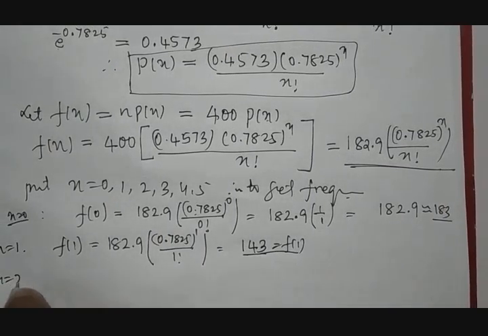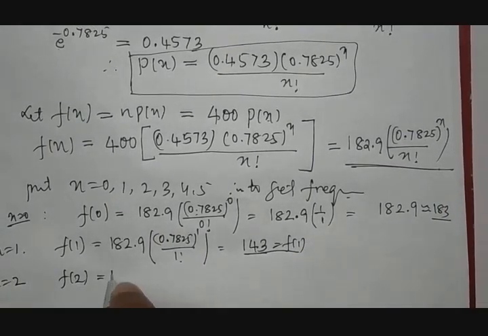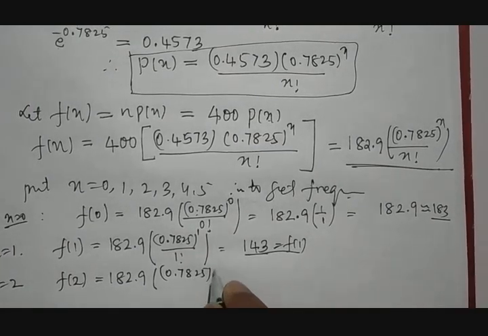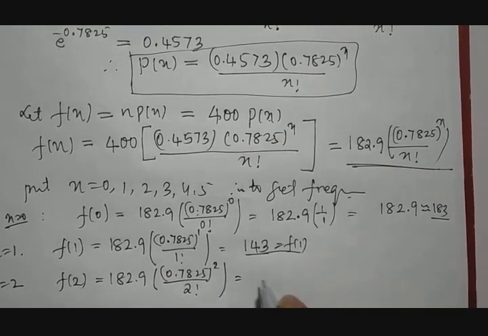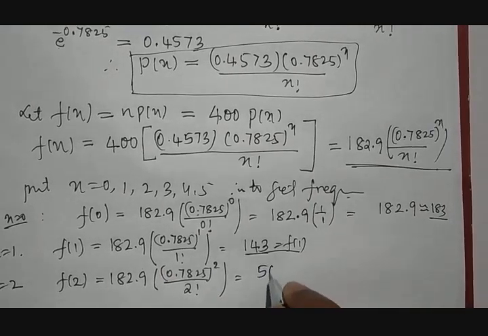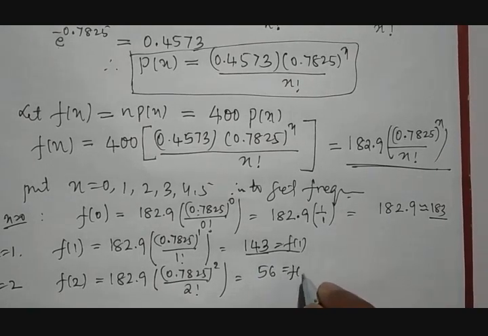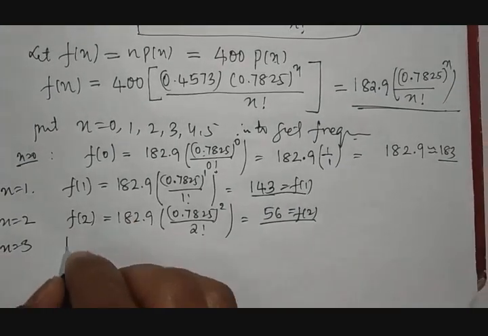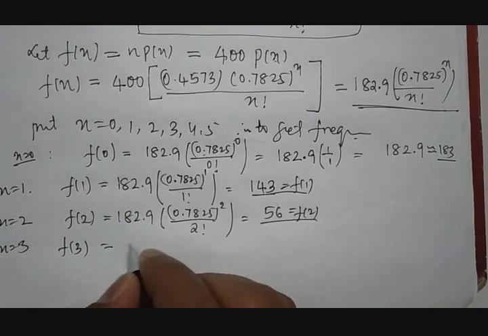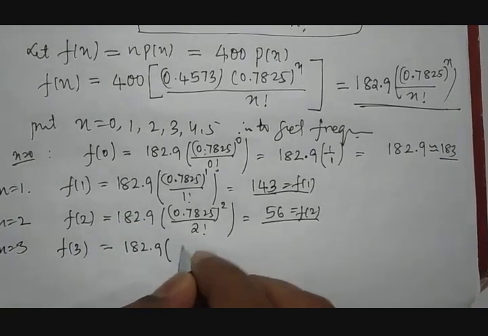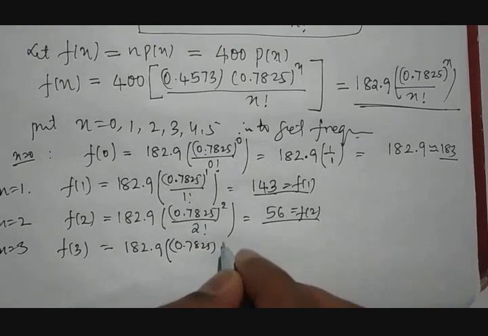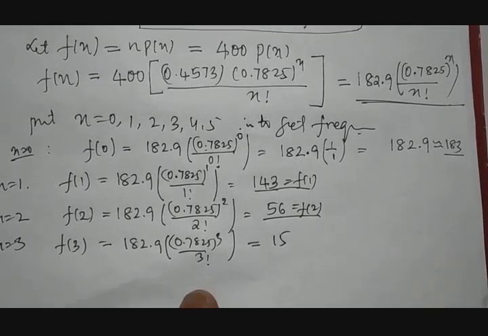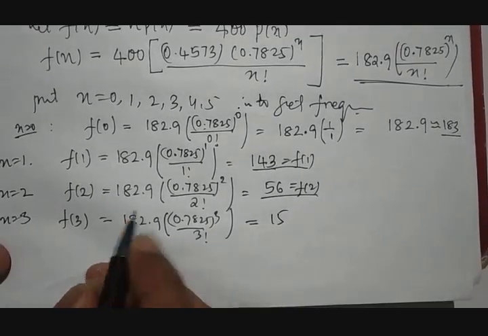Next, put x equal to 2. Then f of 2 is equal to 182.9 into 0.7825 squared divided by 2 factorial. If we calculate this, it becomes 56. This is f of 2. Similarly, if you put x equal to 3, then f of 3 is equal to 182.9 into 0.7825 cubed divided by 3 factorial. That becomes 15.